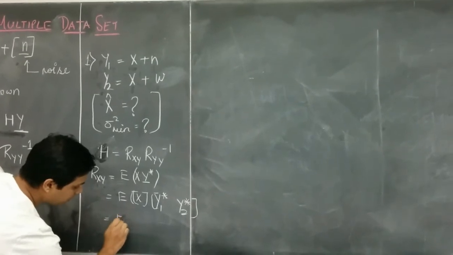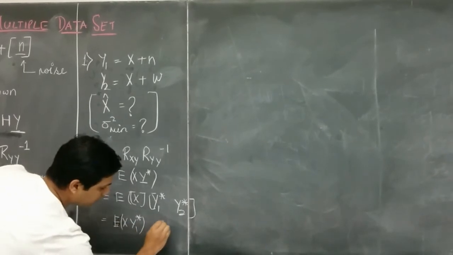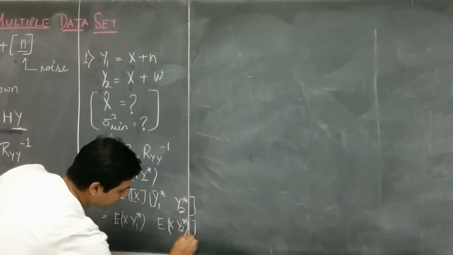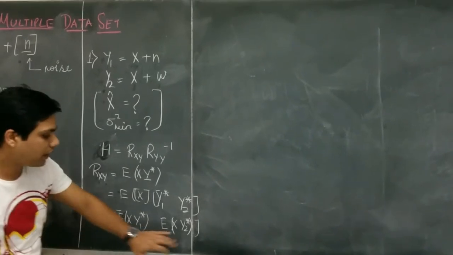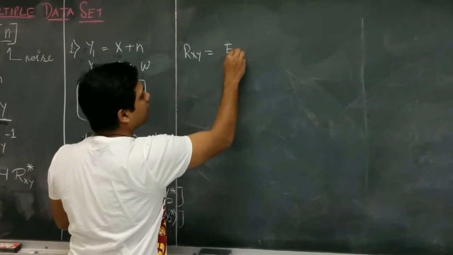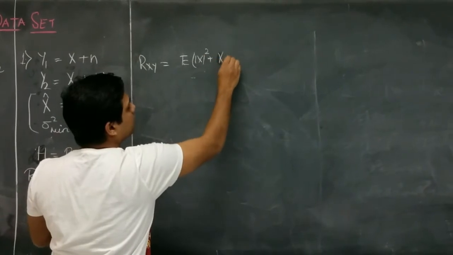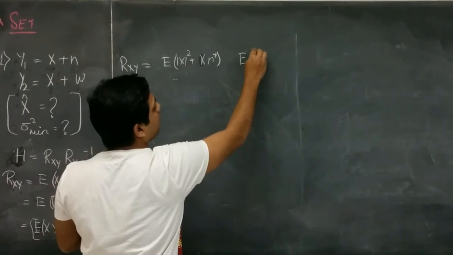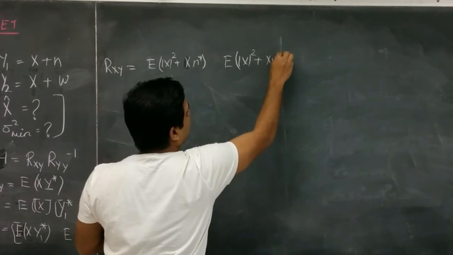This will become the expected value of x y1 star, and the second term of the matrix will become x y2 star. So after putting the values of y1 and y2 in this matrix, R_xy will become the expected value of x square plus x n star, and the second term will become x square plus x w star.